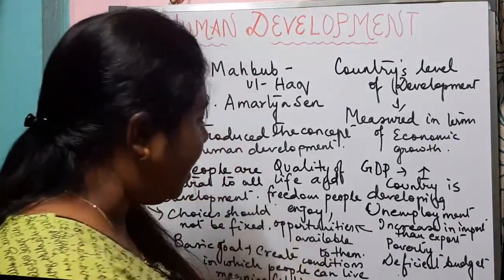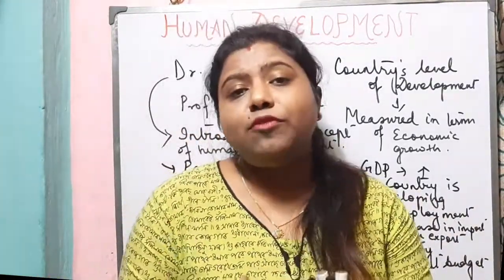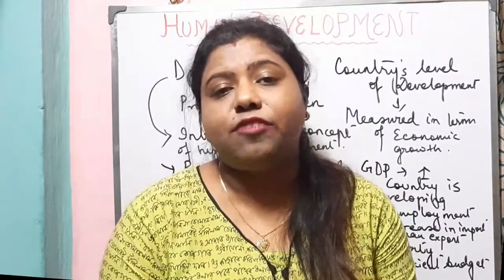A meaningful life does not mean to only live for a longer period. A meaningful life means a life that should have a purpose. That means a person must be healthy. That means he or she should be able to develop their talent, should be able to participate in society, and will be free to achieve their goals.